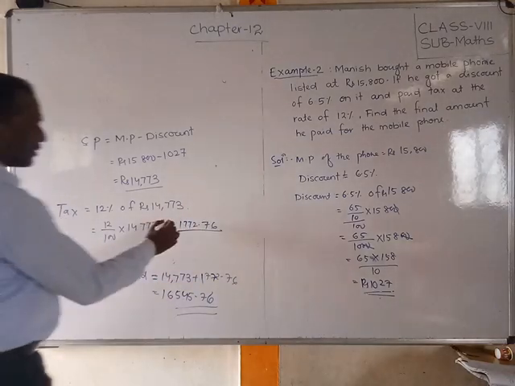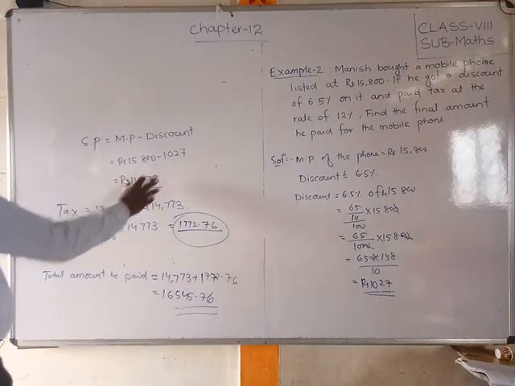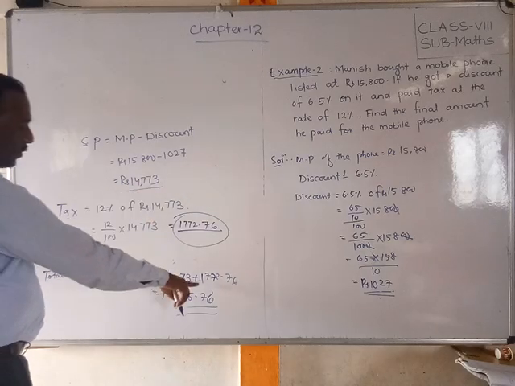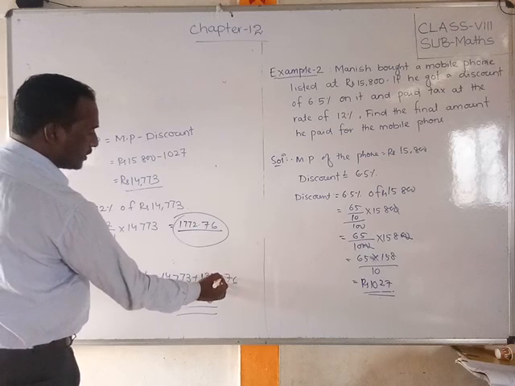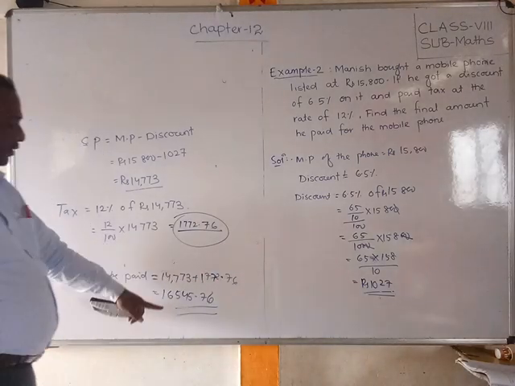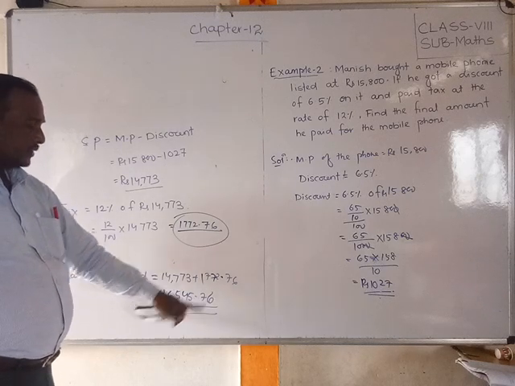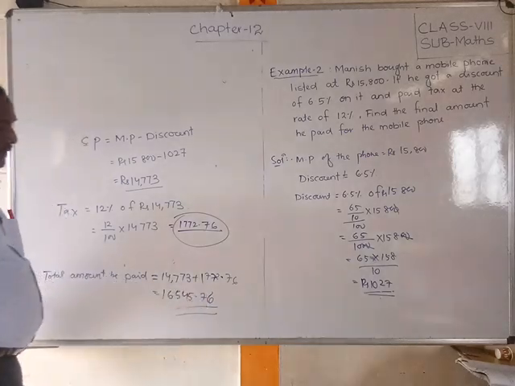So this is the tax we got, and whatever the tax we got, we have to add with the selling price. So amount paid: 14,773 plus this is the tax 1772.76 is equal to, if you add we will get 16,545.76, that means 16,545 rupees 76 paise.